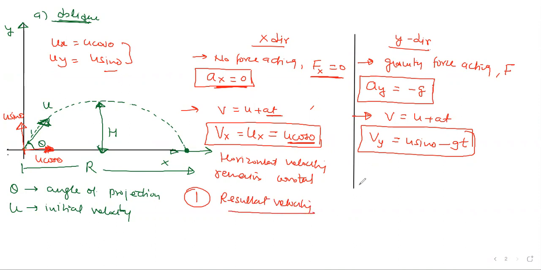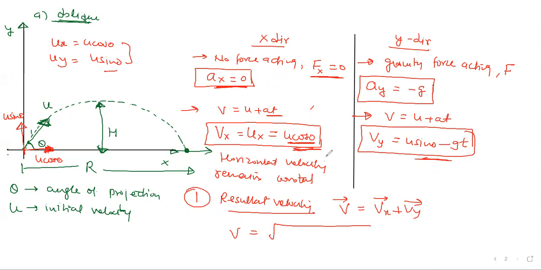They're asking what is the net velocity. Obviously, we have two velocities, so the net velocity at any time will be equal to what? Obviously, the velocity in the x direction plus the velocity in the y direction. That will be your answer, and we already have the answers: this is one in the x direction, and that is the one in the y direction. You know that these two are perpendicular, so we have to add by the vector rule. The magnitude is root of a square plus b square plus 2ab cos 90.